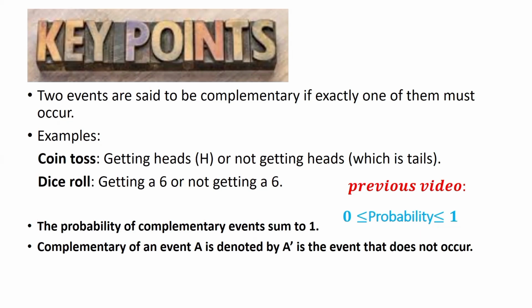We have some other key points, like the probabilities of complementary events sum to 1. As we discussed, the probability of an event happening is the probability, and the complementary is the probability of that event not happening. When we add these two probabilities, it must be equal to 1.